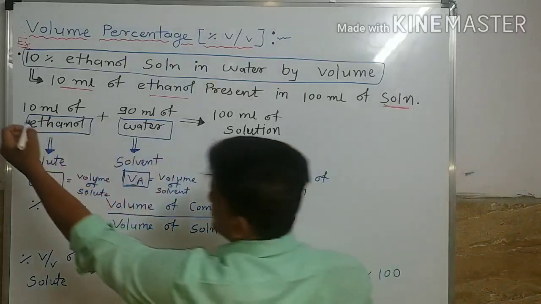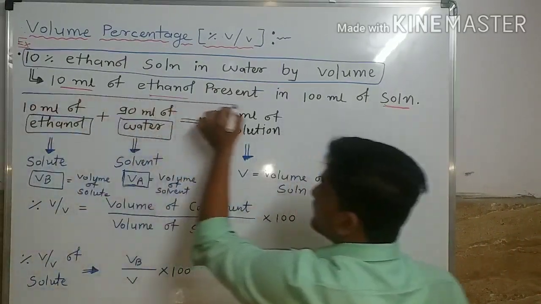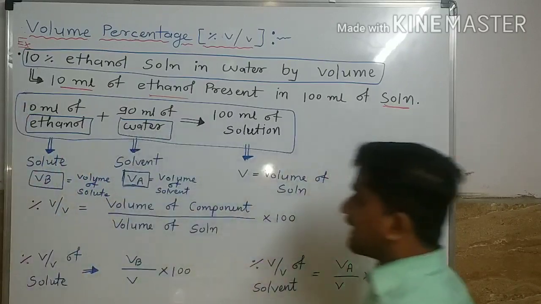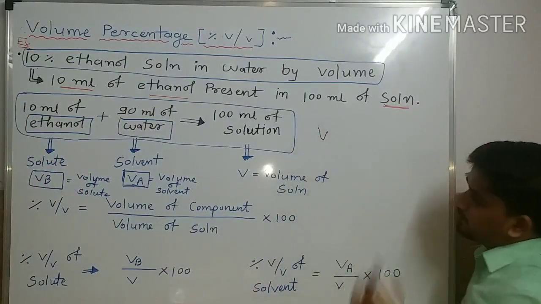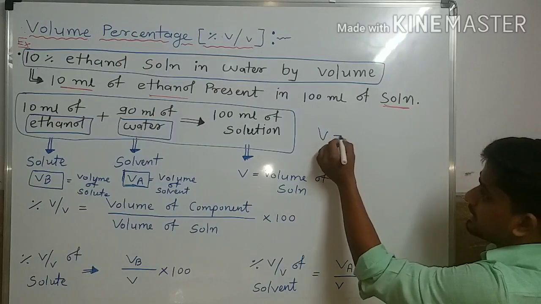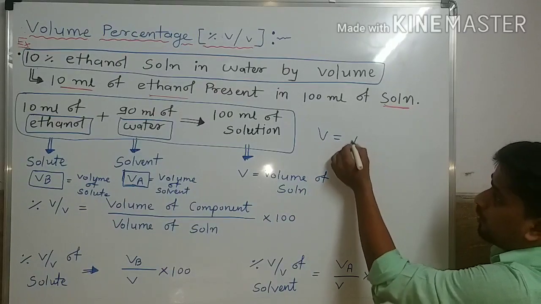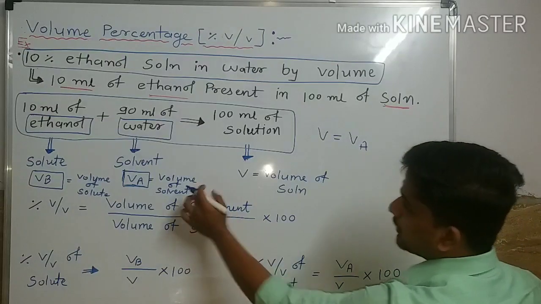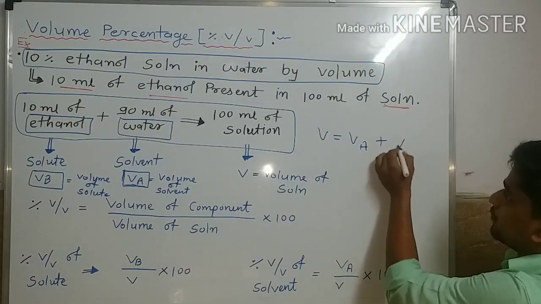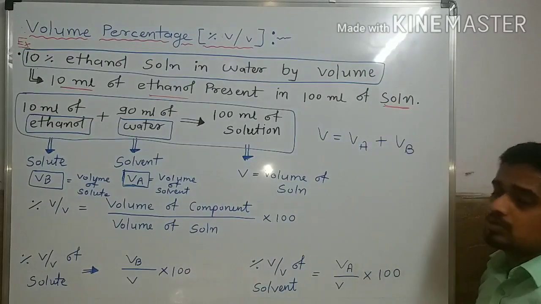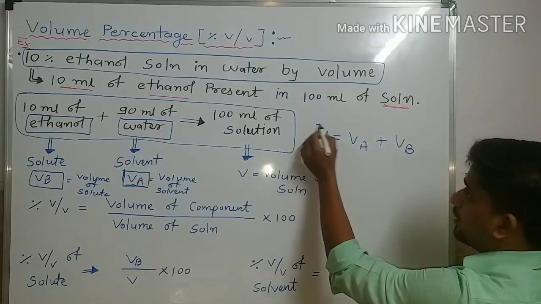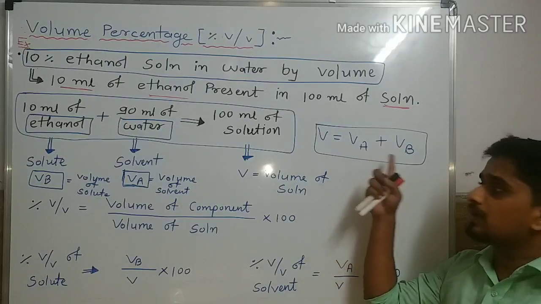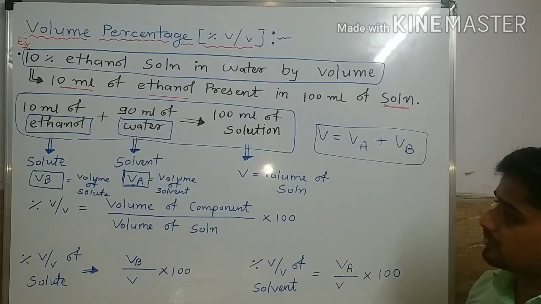So from this discussion we can say that volume of solution is equal to volume of solvent plus volume of solute.